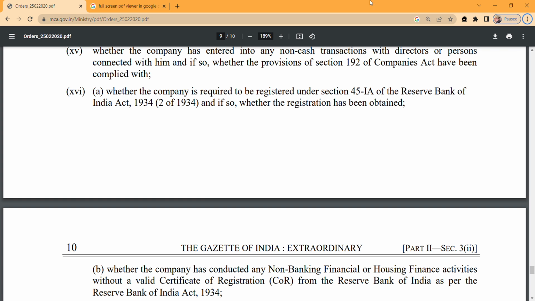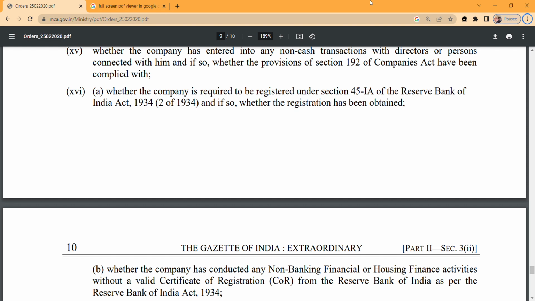Perfect. Let's start with point number 16: whether the company is required to get registered under section 45-IA of the Reserve Bank of India Act. This 45-IA is the section regarding NBFC registration, and whether the registration has been obtained. If companies are engaged in activities covered in the RBI section for NBFC activities, then to conduct these activities, we need to get the registration from the RBI, right?